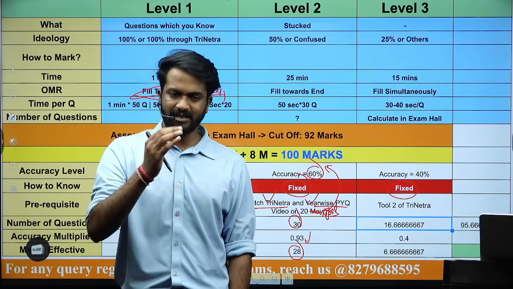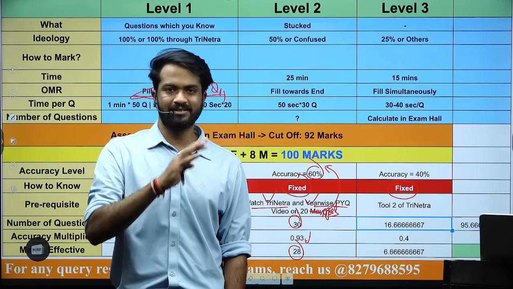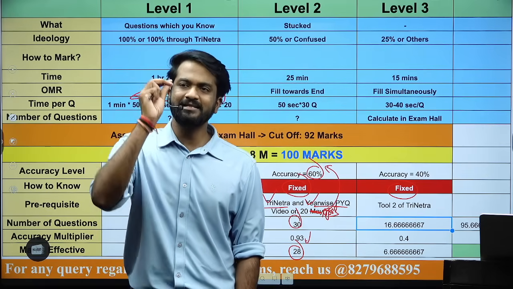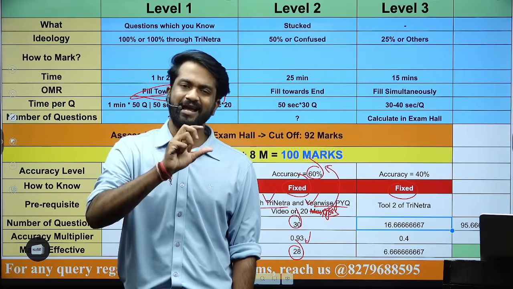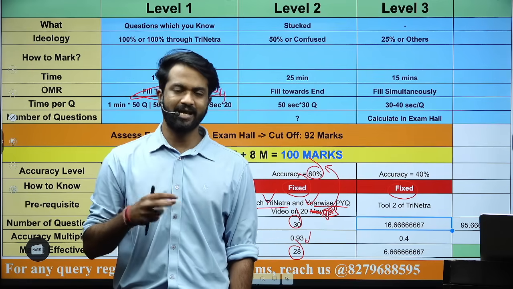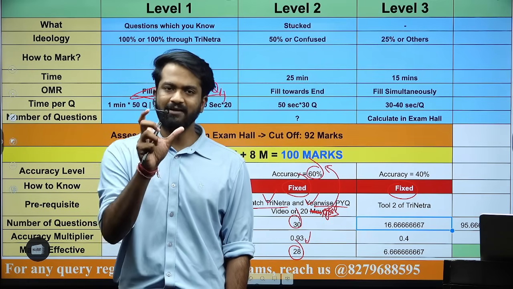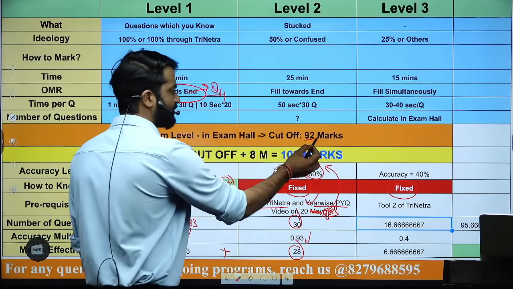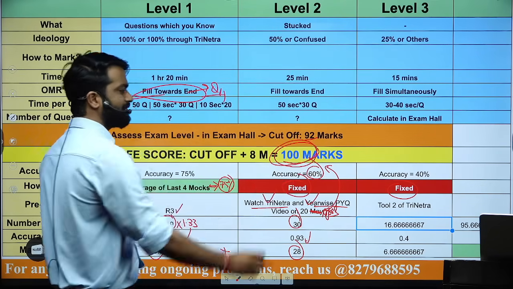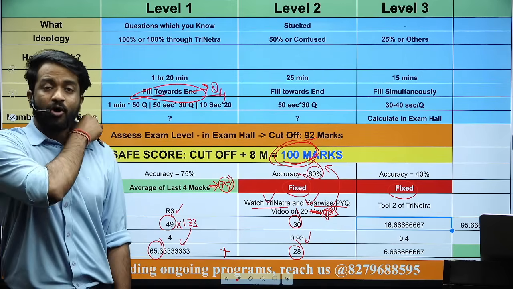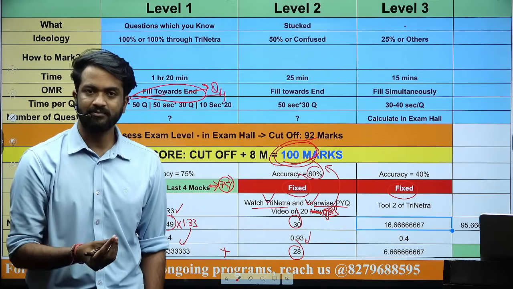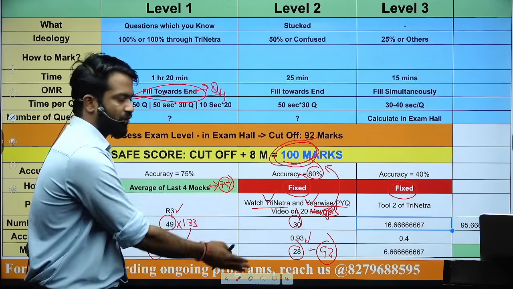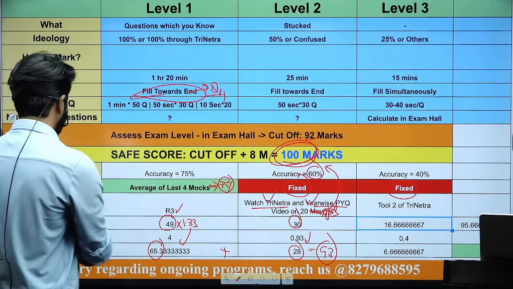So what I am saying is, in the exam hall you will be able to assess moderate, tough or the toughest. Whatever is the cutoff of that year, just add a margin of 8 marks to it. Here I have to clear the exam, I will keep a margin of 8 marks. I am saying for 2025, 92 plus 8, 100 is something which is my target. So how many marks am I falling short of 100? This is 93. So I am falling short just 7 marks.